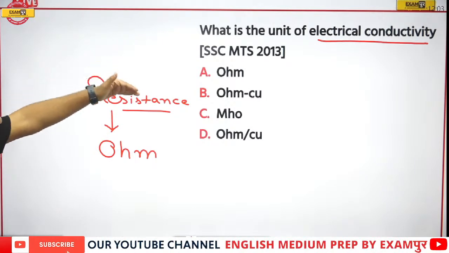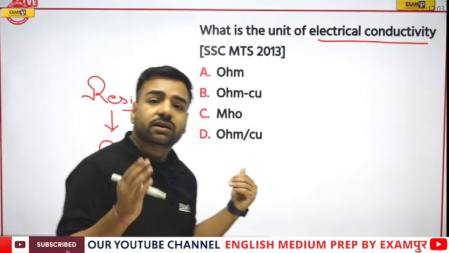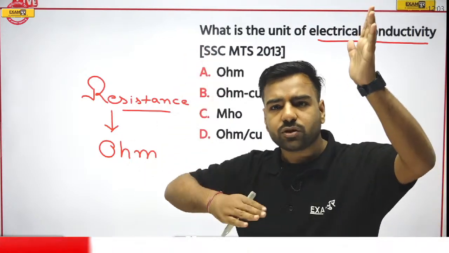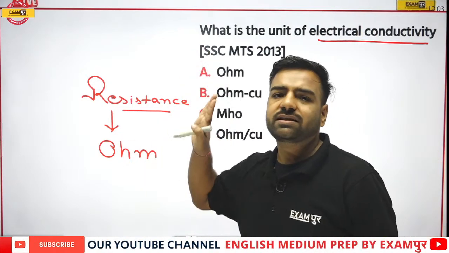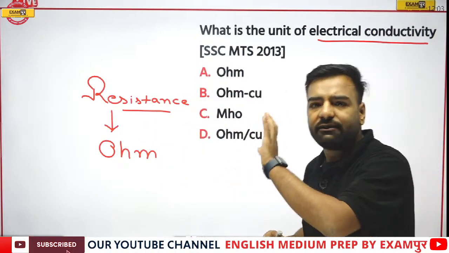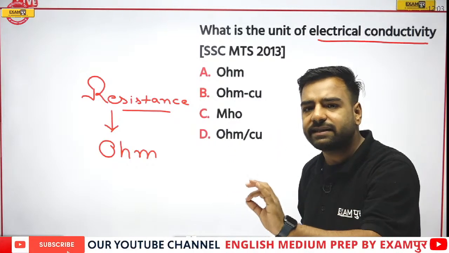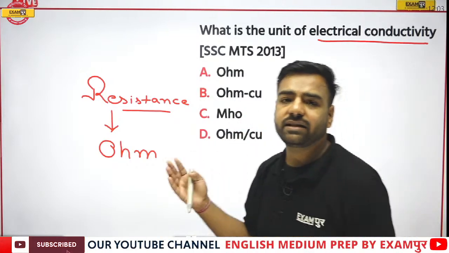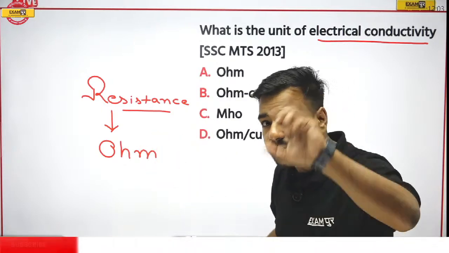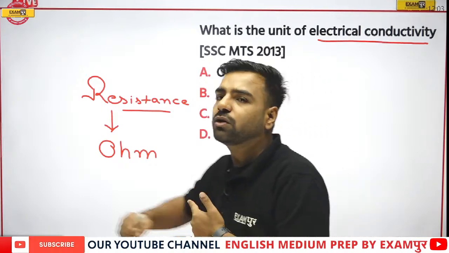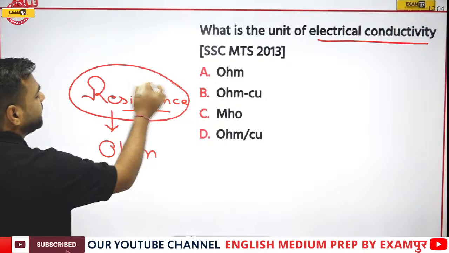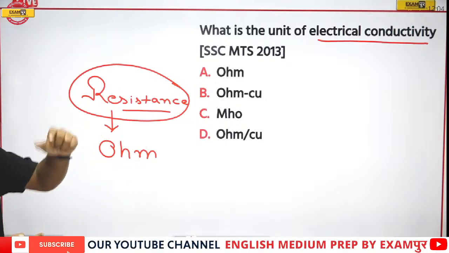Now, just opposite to this resistance is conductance. Resistance and conductance are actually opposite of each other. Resistance was just stopping the electrons because there is lack of movement. Whenever there would be lack of movement, there would be lesser movement of electrons. That means lesser electricity would be generated. But for conductance, we need more movement of the electrons. So resistance and conductance are exactly opposite to each other.